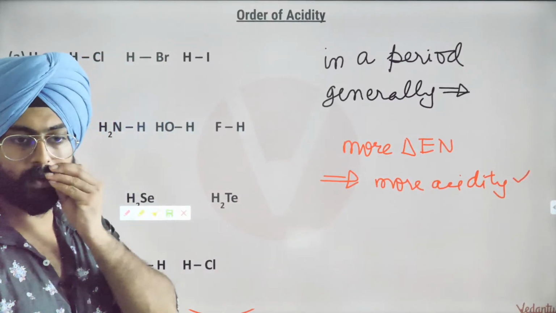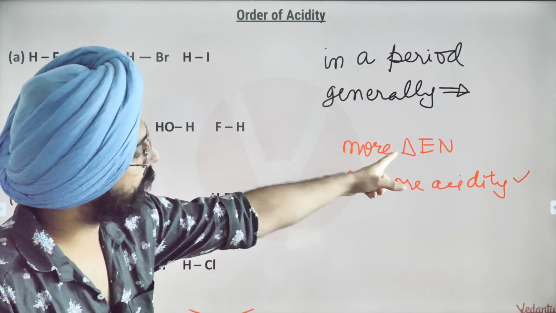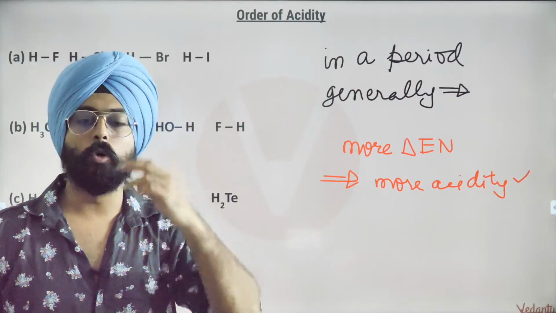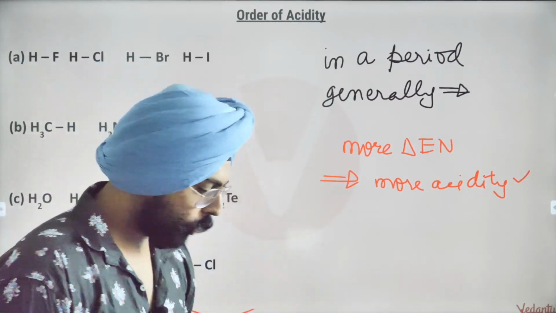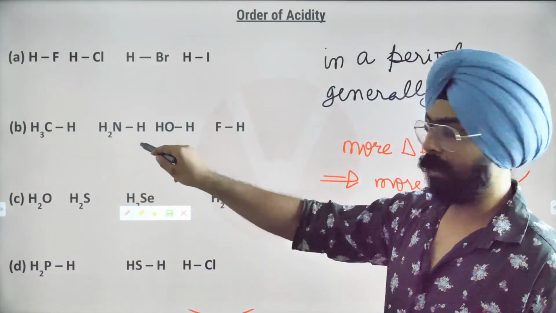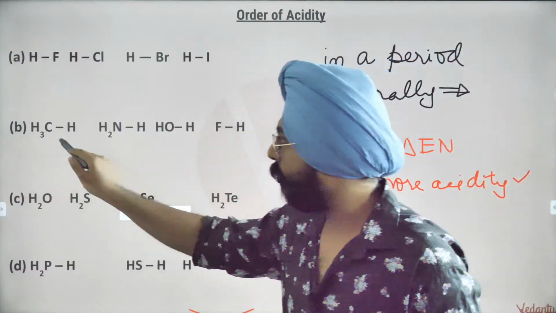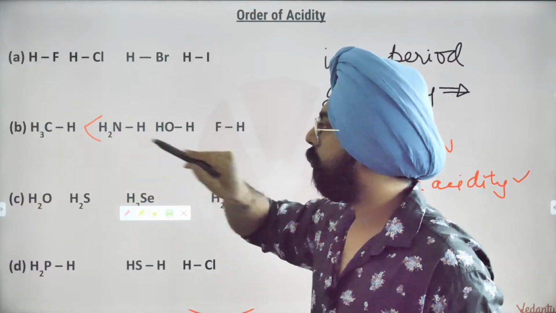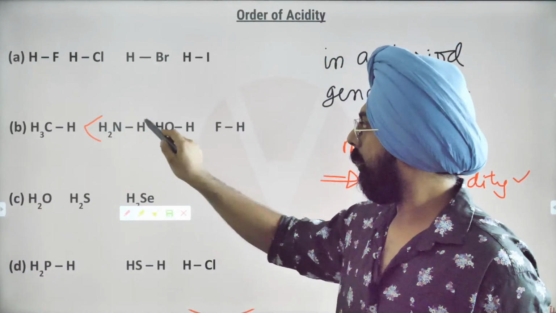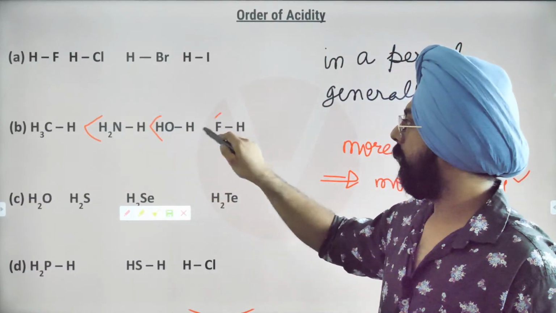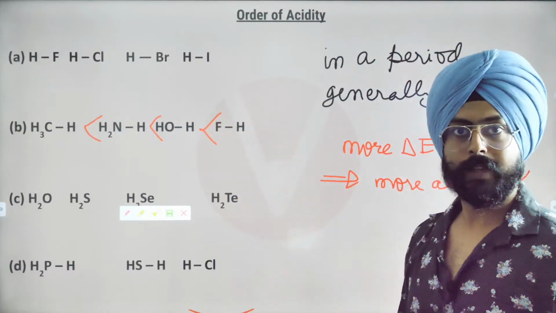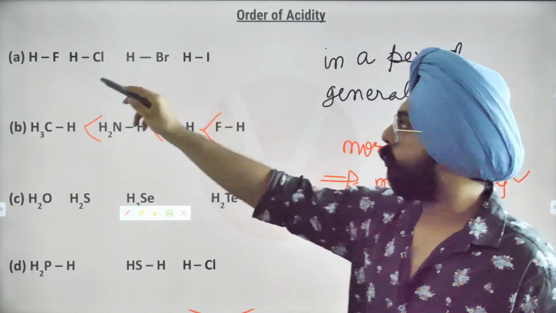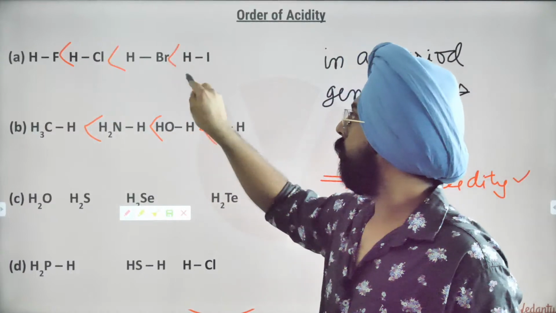Okay, got it? In a period, more electronegativity difference implies more acidity. Fine. So in the second case, the acidity for CH4, methane, is going to be the least. Then ammonia, then water, then HF. This is the order of acidity. So in the first case, this was the order of acidity.